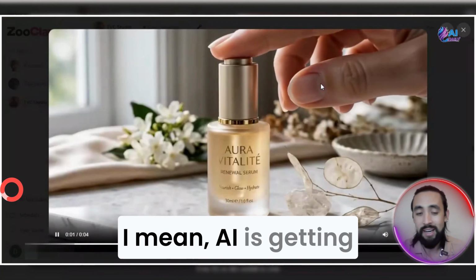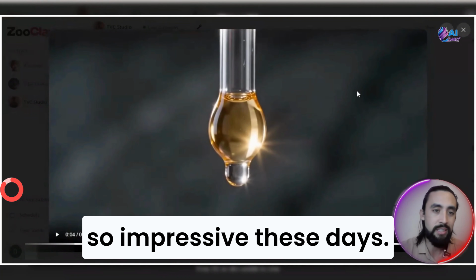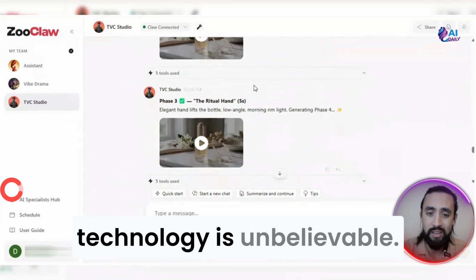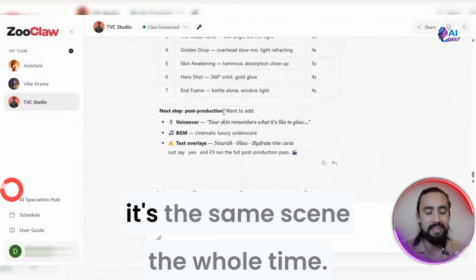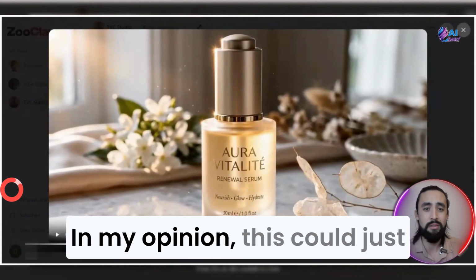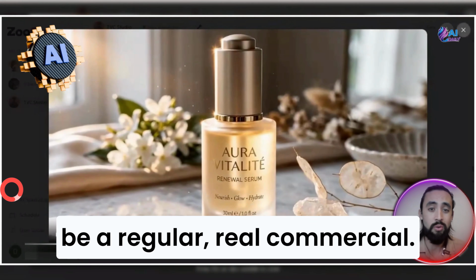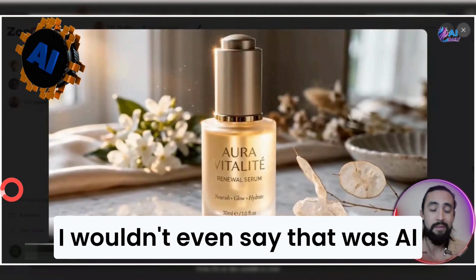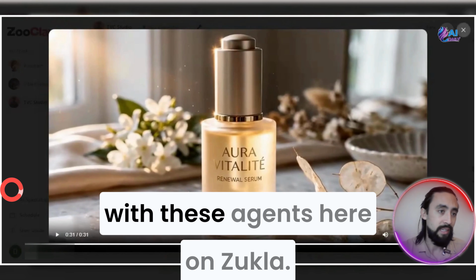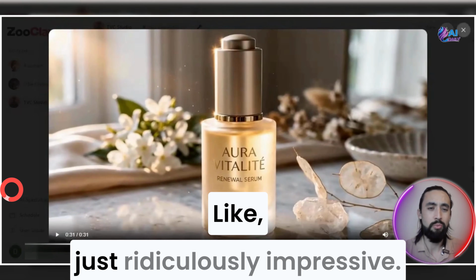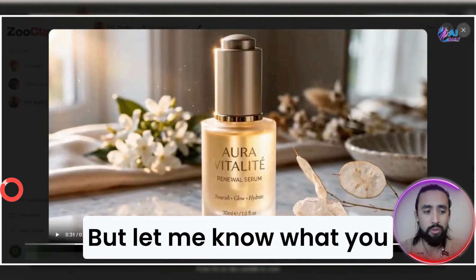Wow, I mean, AI is getting so impressive these days. This Seed Dance 2.0 technology is unbelievable. Just the simple fact of that rotation and how it really does look like it's the same scene the whole time. In my opinion, this could just be a regular, real commercial. I wouldn't even say that was AI. That's how impressive this Seed Dance 2.0 technology is now, with these agents here on Zookla. Like, just ridiculously impressive.